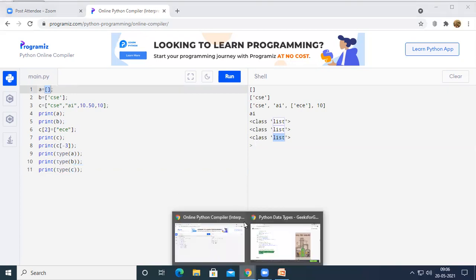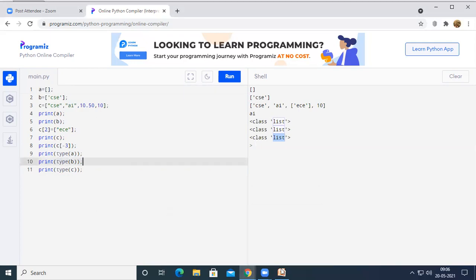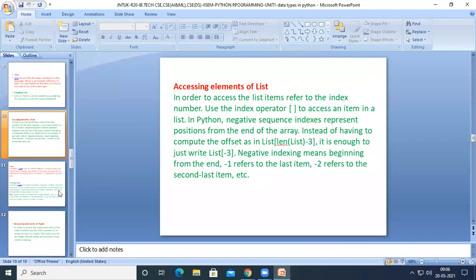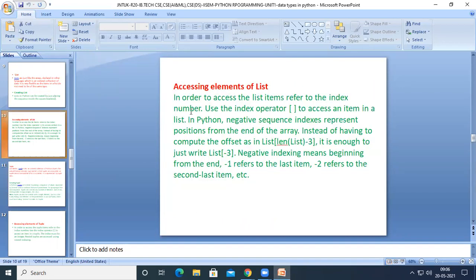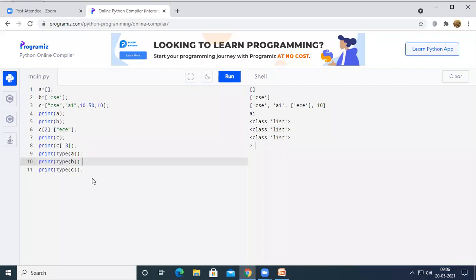Next one. Right, and one more thing, this is how we can access the elements of the list. And one more thing, see here, in the first line we have created an empty list.